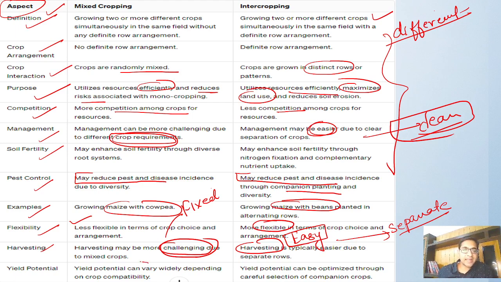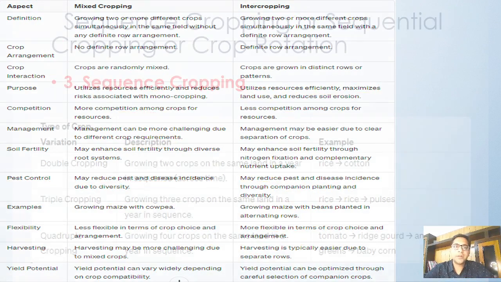Yield potential can vary. It can be good in mixed cropping, but in intercropping the yield potential is optimized and it can be high, because in intercropping we are properly following all the procedures. So intercropping, we can say, is an organized way of mixed cropping. More and more people try intercropping, and mixed cropping is for places where you have less land and you just want to grow something, but where you have a very big land and you know what types of crops can be grown, you can easily go for intercropping.